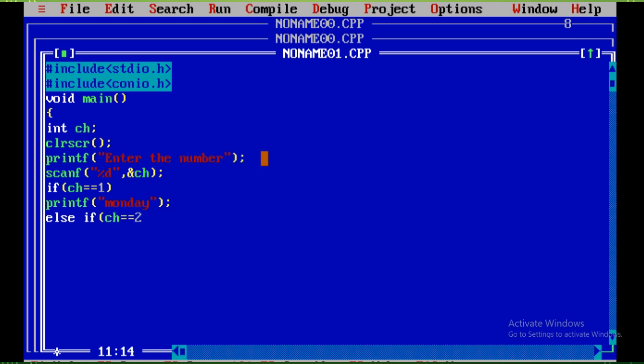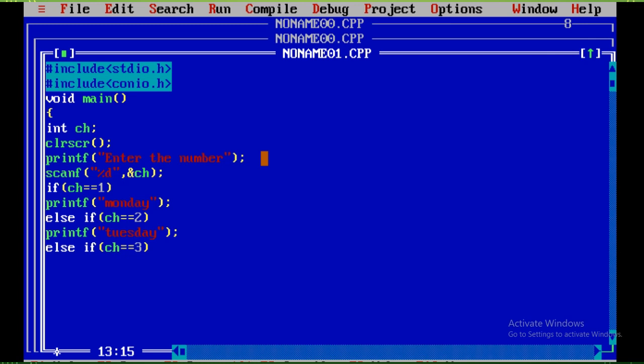I'll just copy paste it so it will be easy for me to do fast. So 6 and 7, Friday and also Saturday.